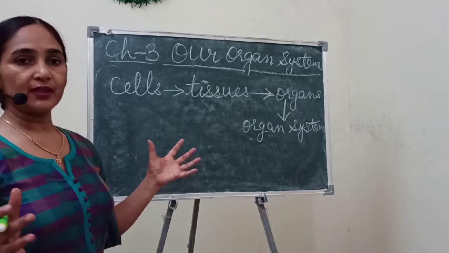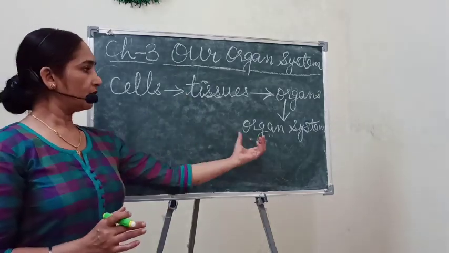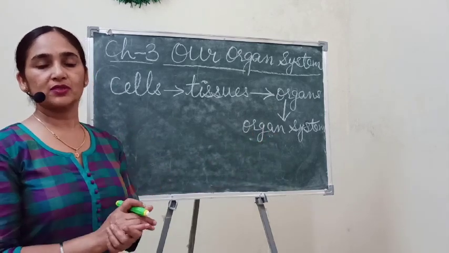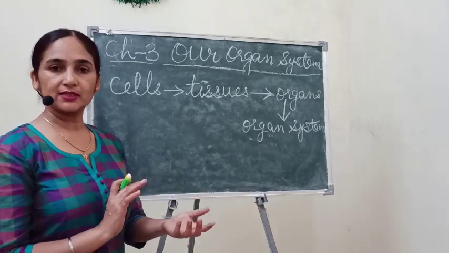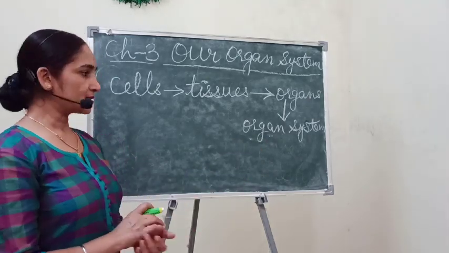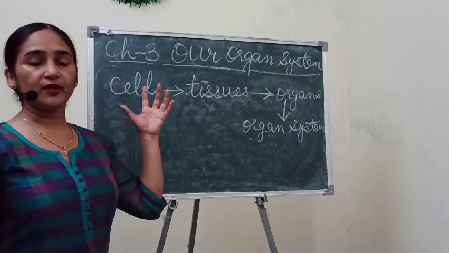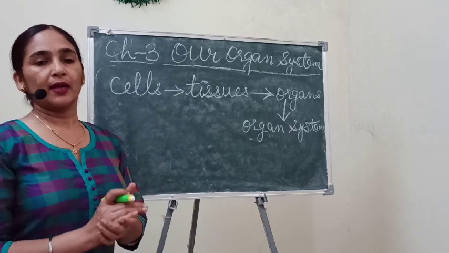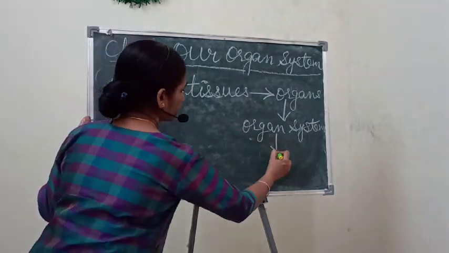When they unite and work together, that is a system, which is called the digestive system. So the digestive system is also an organ system. Different organ systems, when combined together, form a body.